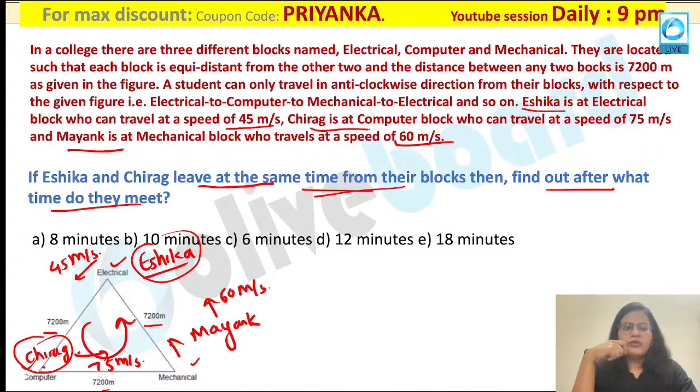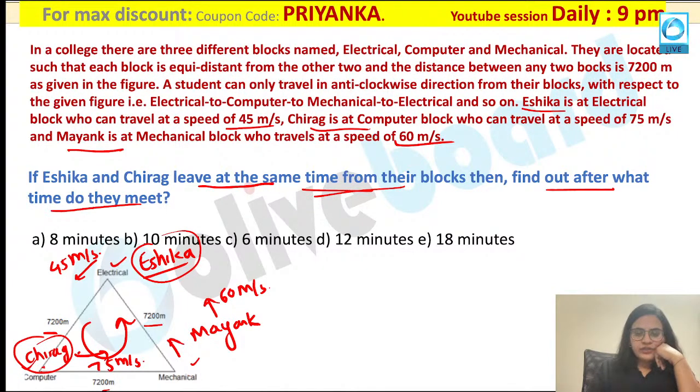Now they are talking about Chirag and Ishika. Your question is talking about Chirag and Ishika over here. 8 minutes, okay. Raj is saying 8 minutes here. Relative speed is 30. Perfect one. Manan is also saying 8 minutes over here. Let us check. I think 8 minutes is the perfect answer here. Rats is getting it. Manan is getting it. Very good, guys. Very good.